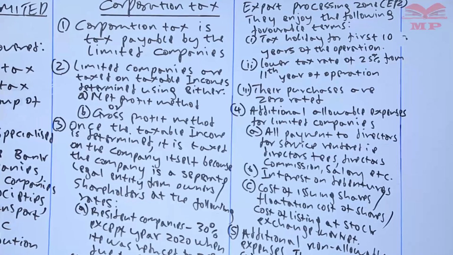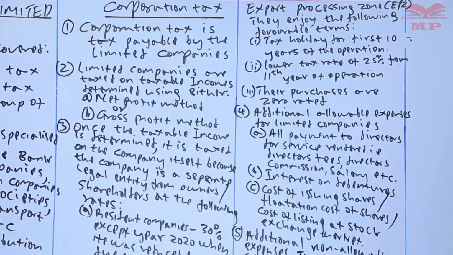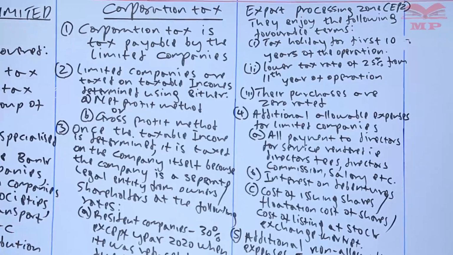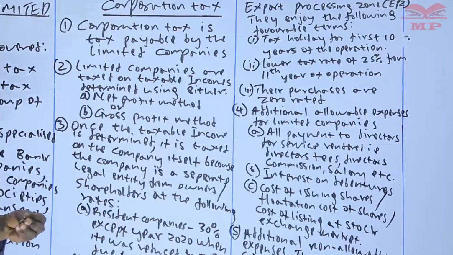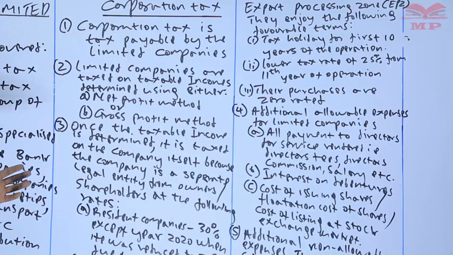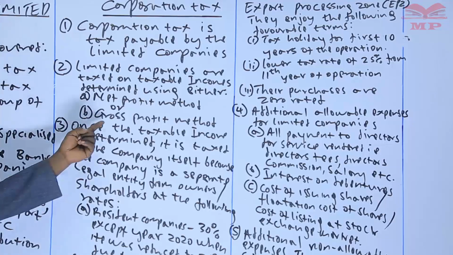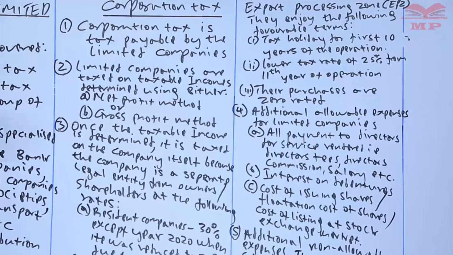Another thing is that limited companies are taxed on the taxable income. So you have to determine the taxable income, just like any other business, so that you can go ahead and determine the tax to be paid by that company. But how do you determine the taxable income? As we said from the word go, whenever you want to determine the taxable income of any business, you either use the net profit method or the gross profit method. It is the same case with the limited company. If you're given the net accounting profit, then you use the net profit method. If no net accounting profit is provided, then you use the gross profit method.